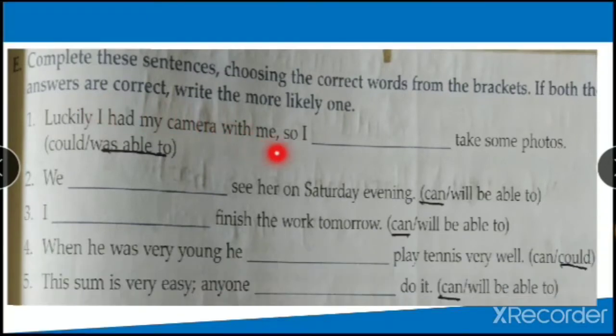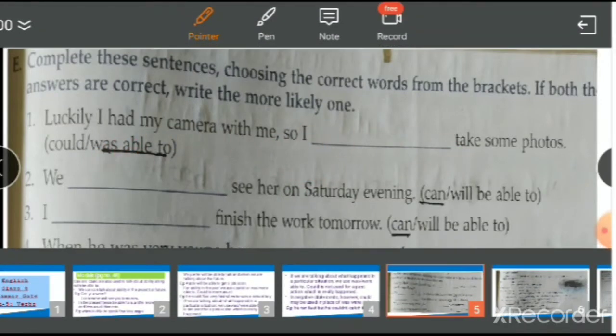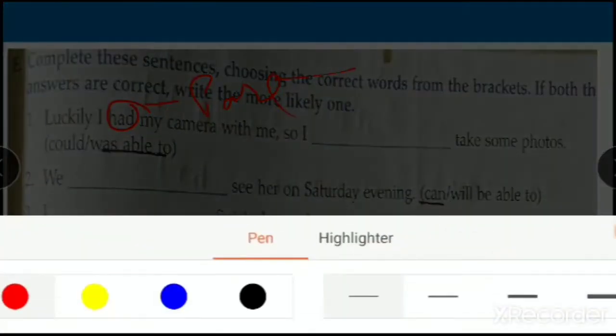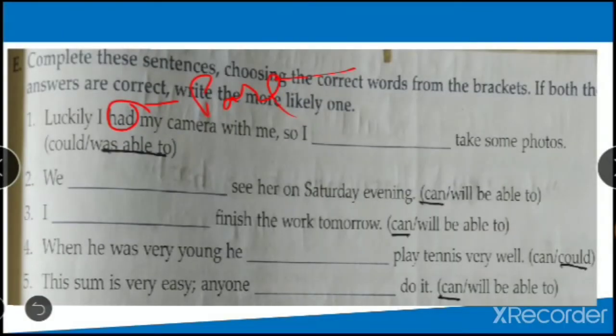Luckily, I had my camera with me, so I was able to take some photos. I had my camera. What does this mean? Past, yes, students. It is saying I had. It means past. Now, is there any opposite situation? So he was able to take photos in the past. At that time, he had his camera, a particular situation, right?